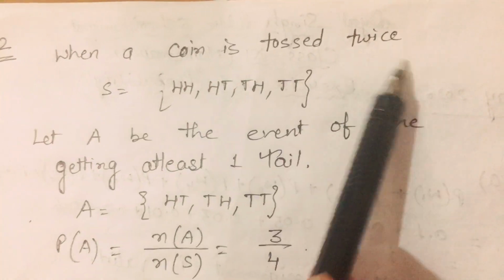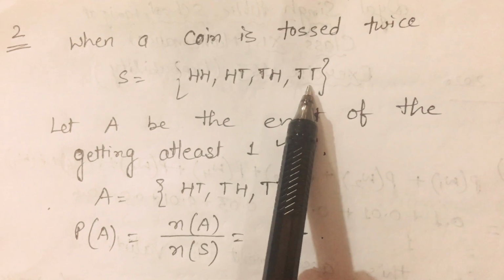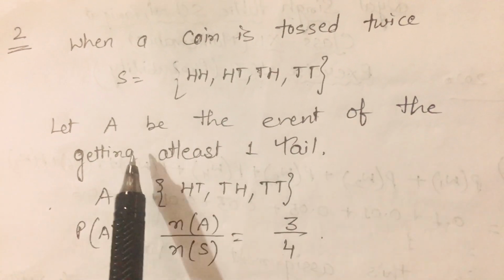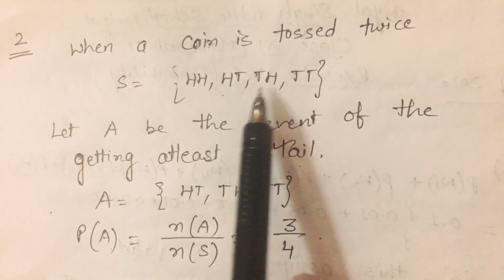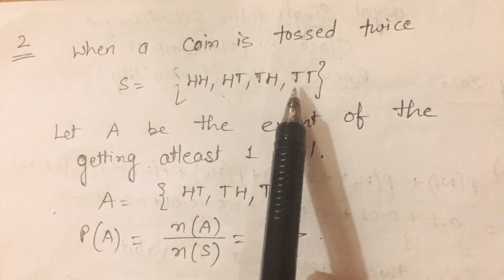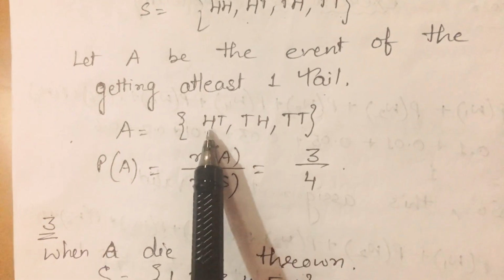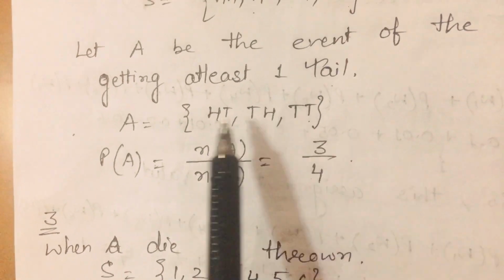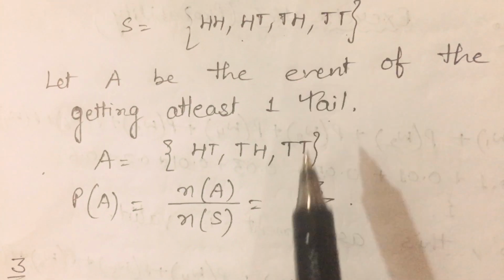So when a coin is tossed twice, what is the sample space? HH, HT, TH, TT. Let A be the event of getting at least one tail, that is, at least one tail should come. Maybe 2 tails, the maximum is 2 tails. So we can take HT, TH, TT. So this is event A. And how many elements are in event A? 1, 2, 3. So the number of elements in A is 3, and the number of elements in the sample space is 4.